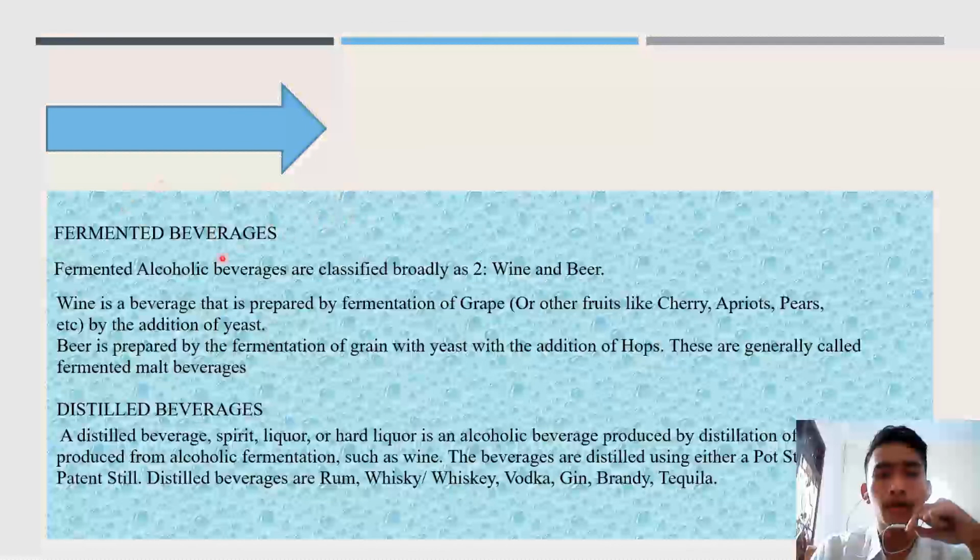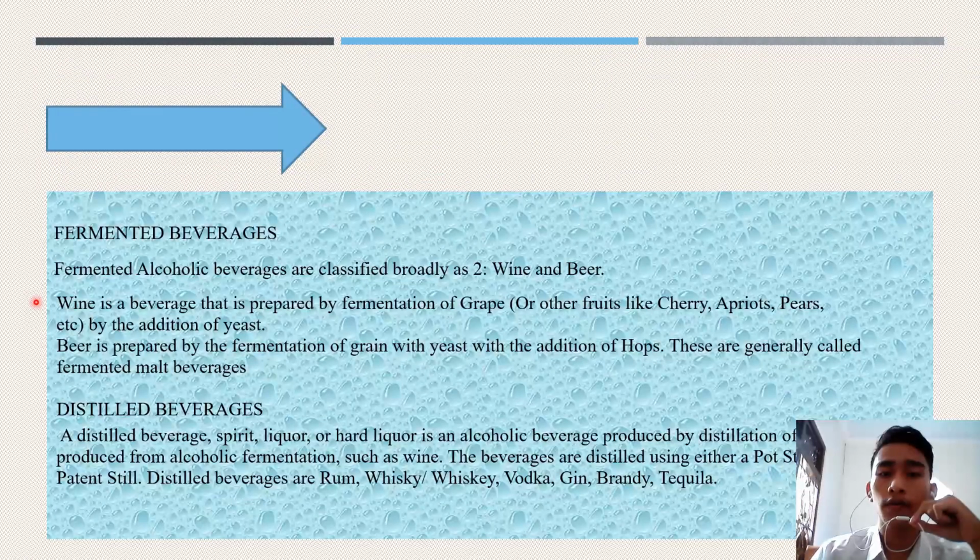Okay, we got fermented beverage. Fermented alcoholic beverages are classified broadly as two. It is wine and beer. Wine is a beverage that is prepared by fermentation of grape or other fruit like cherry, apricot, pears, etc. by the addition of yeast. Beer is prepared by fermentation of grain with yeast with the addition of hops. These are generally called fermented malt beverages.